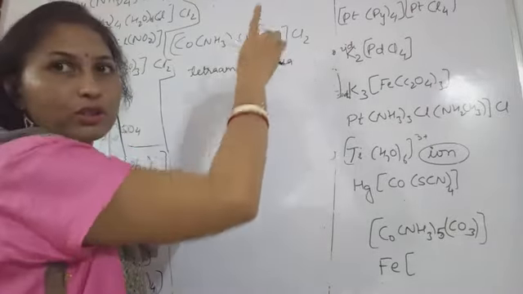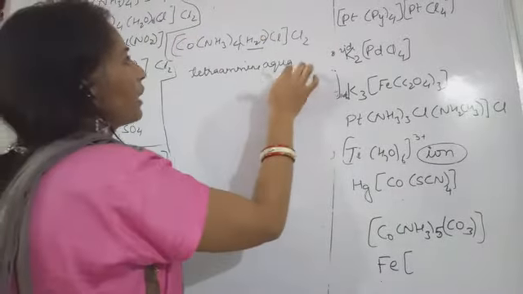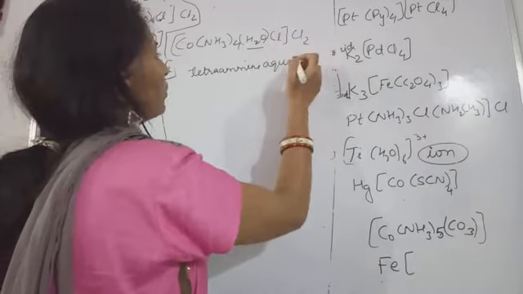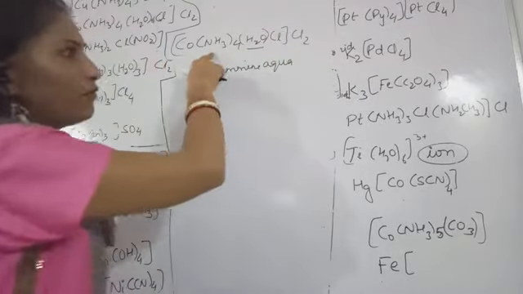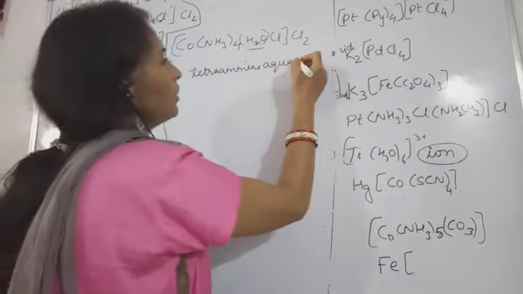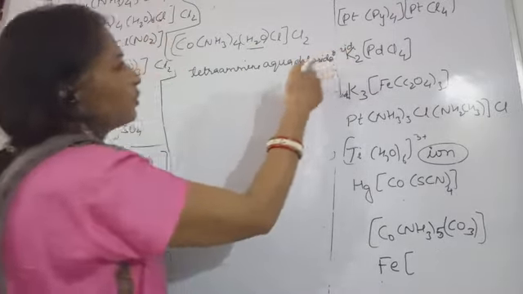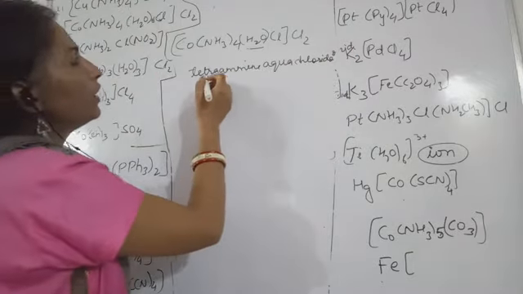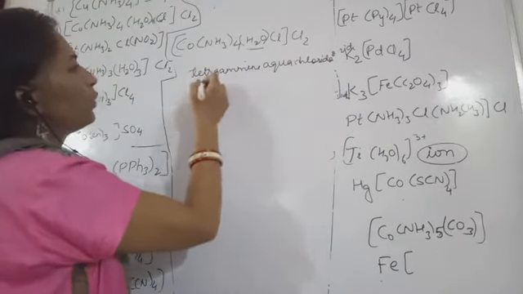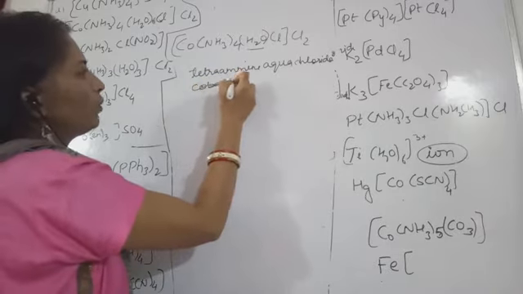How many water molecules are there? Only one, so you don't need to mention a prefix. So aqua, then this is chlorido. Ammine will come first in alphabetical order, then aqua, then chlorido. Hope you can see this, chlorido. Cobalt, this also will be in small letters only, cobalt.